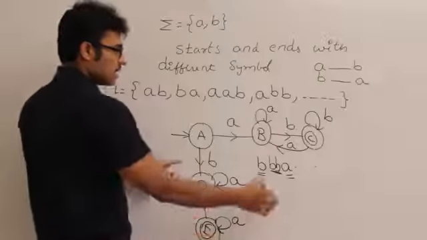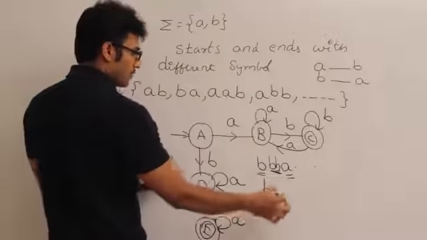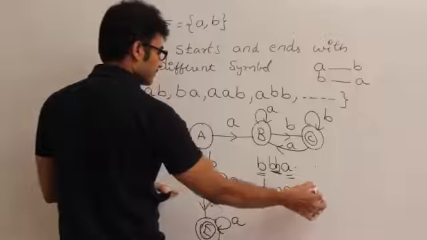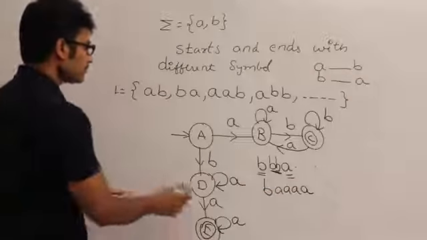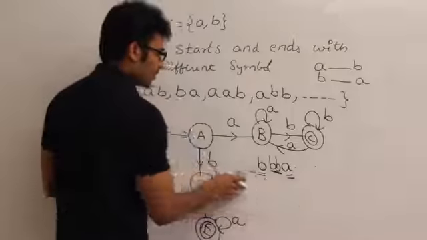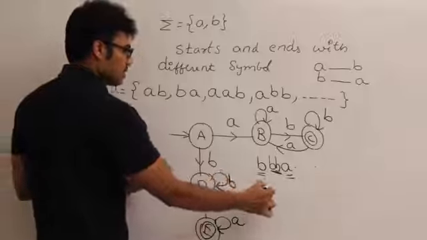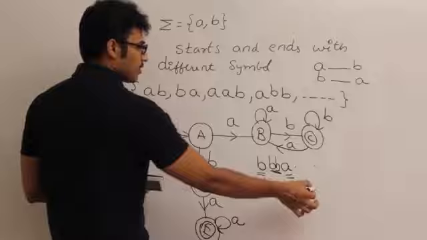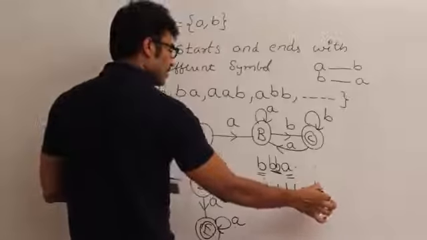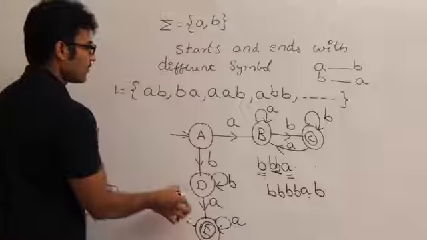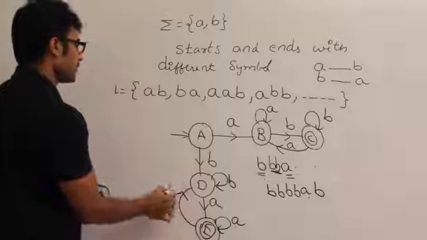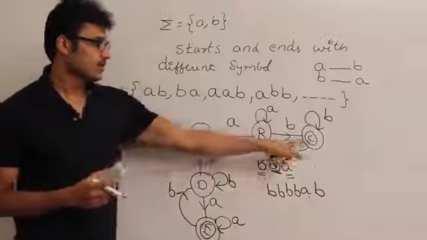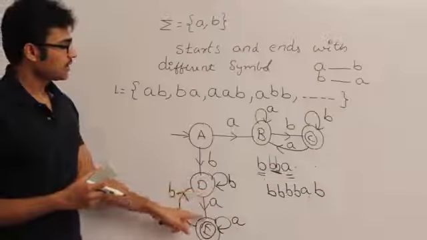Because you have reached E by seeing b, after that any number of b's followed by a, and any number of a's, yes, you are going to accept it. If I get a b again, I should again go back and wait for a because it is not ending with a. So remember this: C will accept a string if it is ending with b, and E will accept a string if it is ending with a.